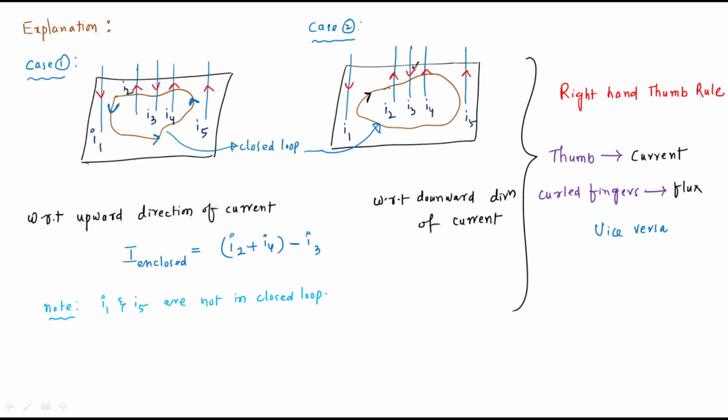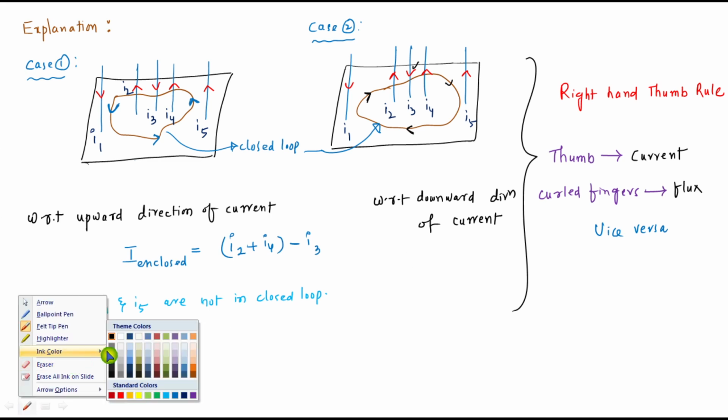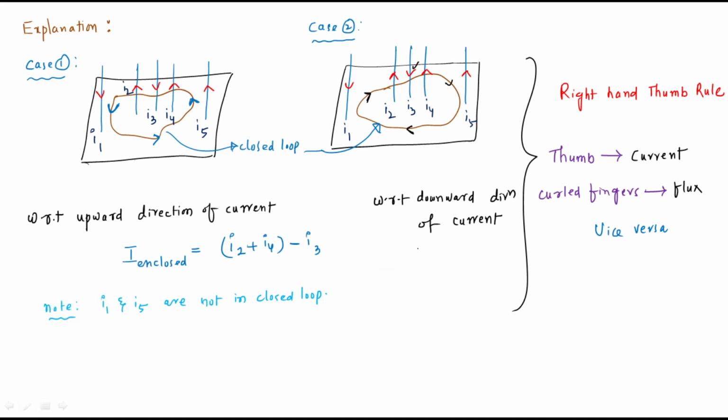This is the thumb direction, which represents the direction explained by the current. Like that, this is the flux direction. So with respect to this, what is the current enclosed? It is equal to I3 minus I2 plus I4. So this is the statement of Ampere's law.